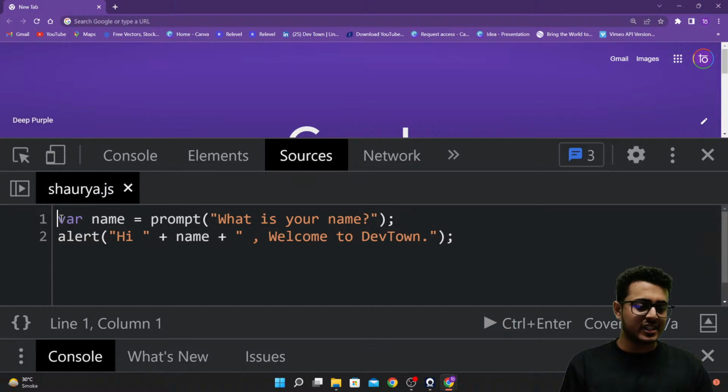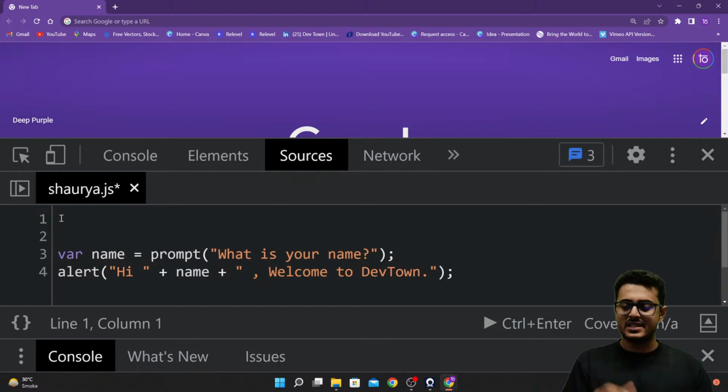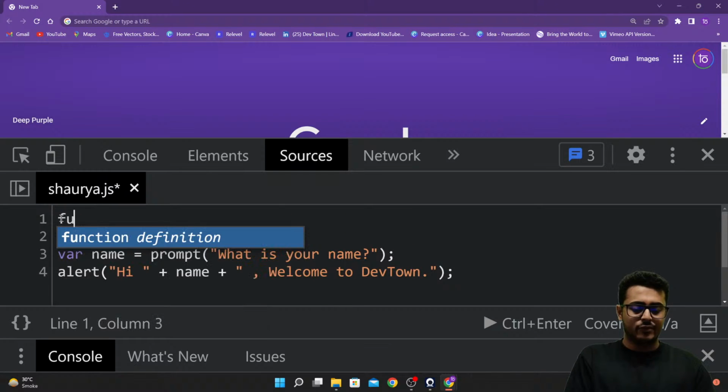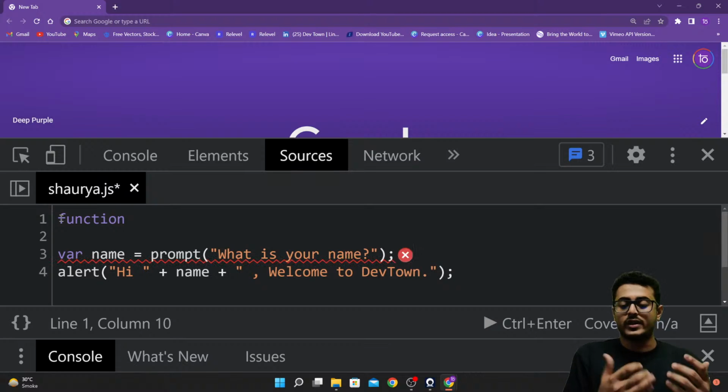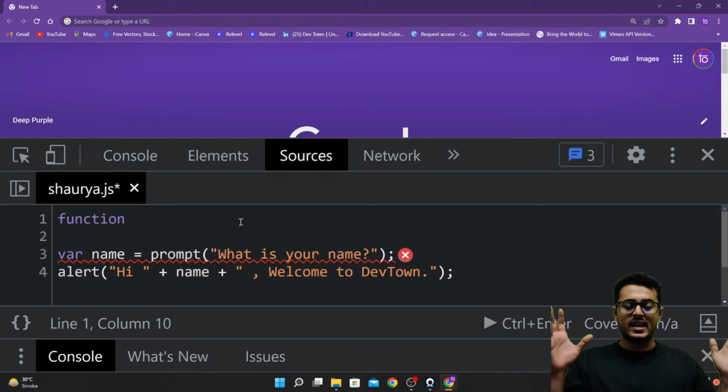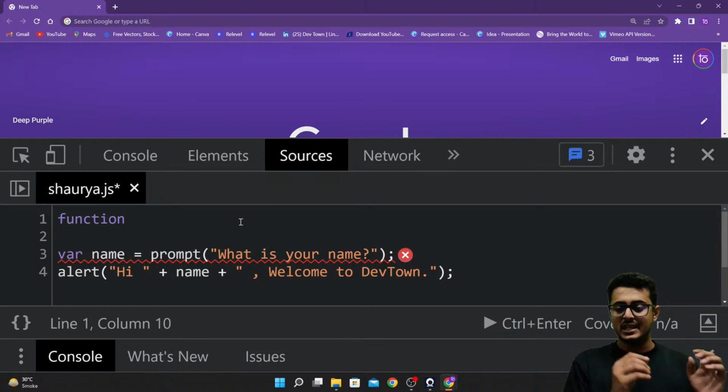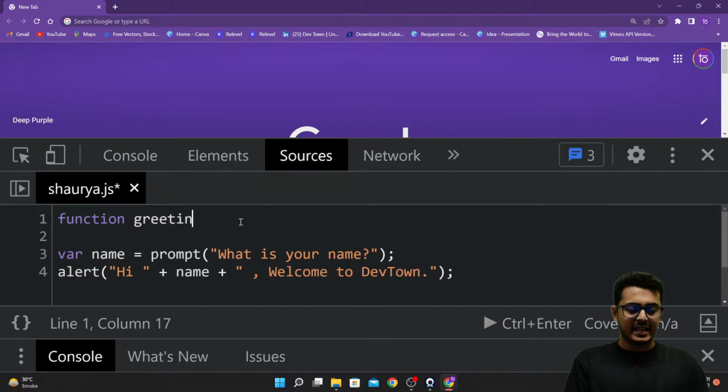Now to create a function, it's very simple. Just like a variable, start off by writing function, that is, you want to create a function. So you're defining, okay, I'm creating a function itself. Then the name of the function, here the name that I'm giving to the function is greeting. So greeting, and then parenthesis.